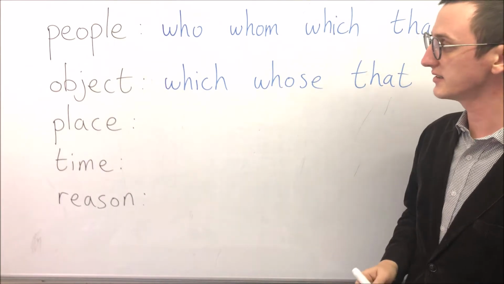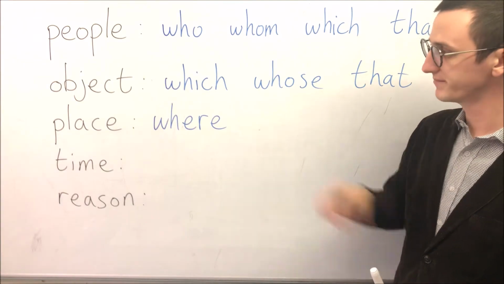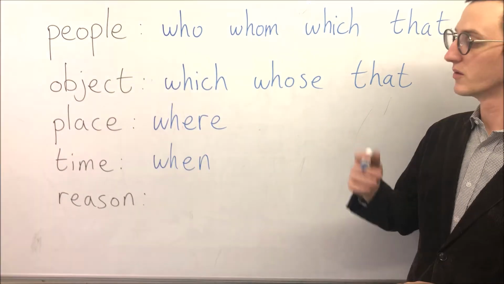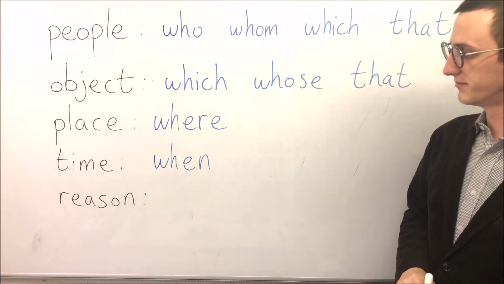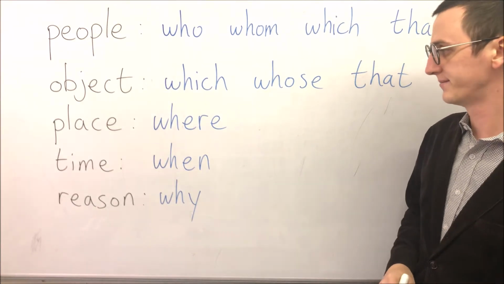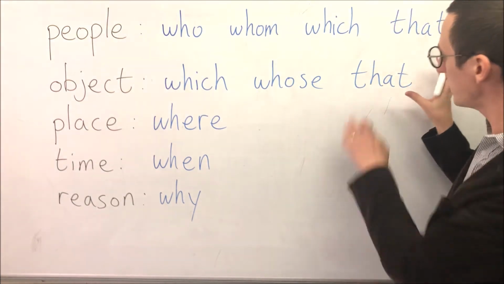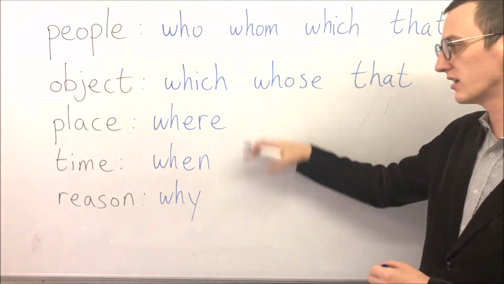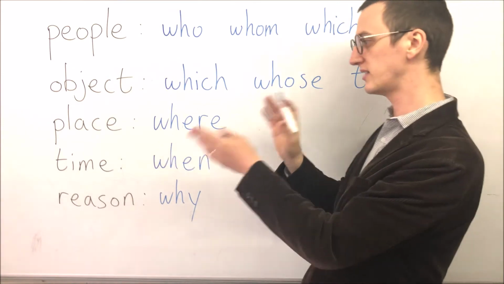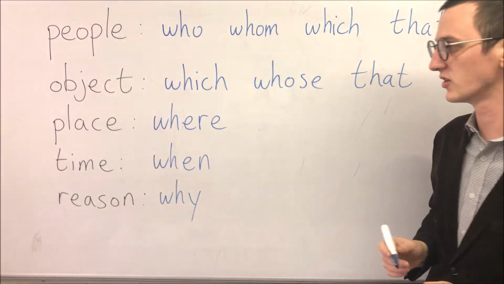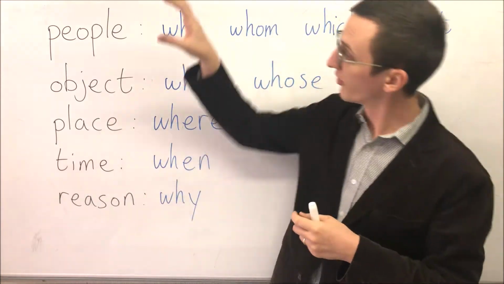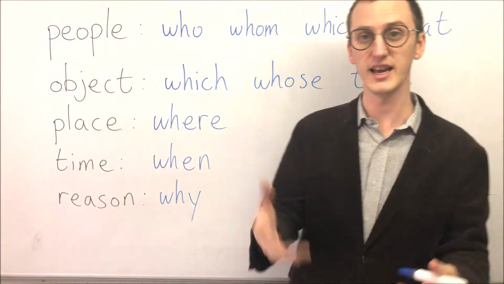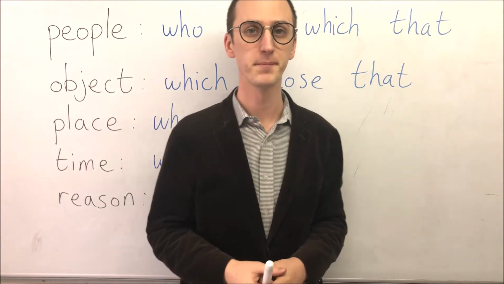For places, we use where. For time, we use when. And for reasons, we use why. Okay, sometimes maybe that might jump in here a little bit, but generally places are where, time when, reasons why. Okay, so let's do some examples for each of these to see how they are used.